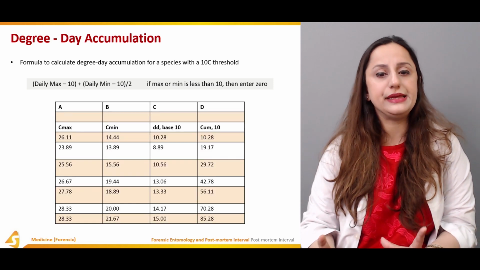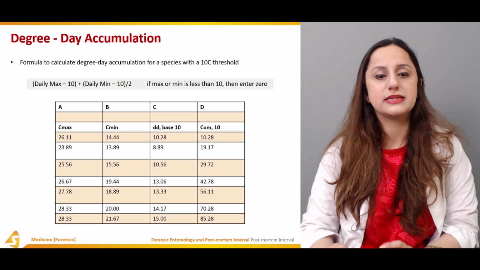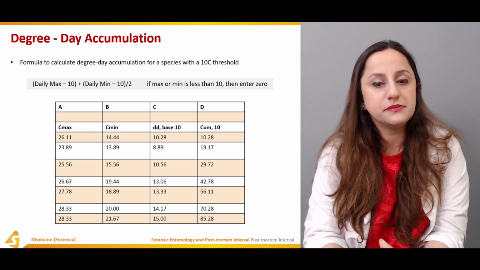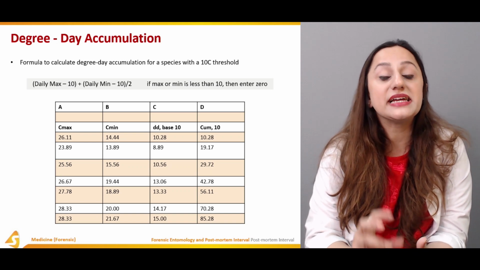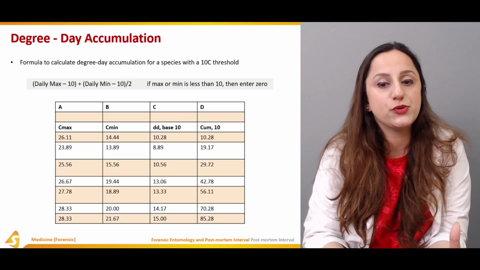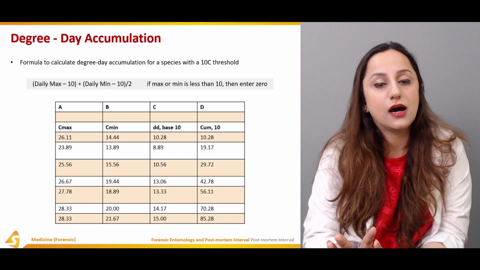This table basically simplifies for us the maximums and the minimums on the basis of the data which are calculated when we take 10 as a constant. And all of these degree day accumulations can be calculated through this method.